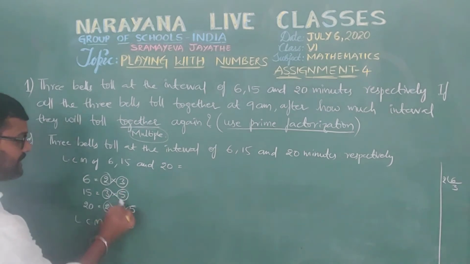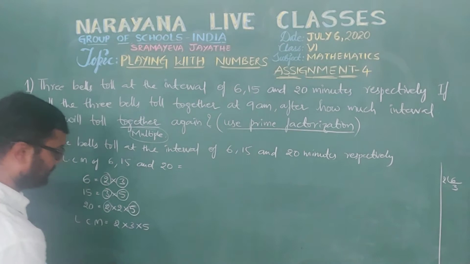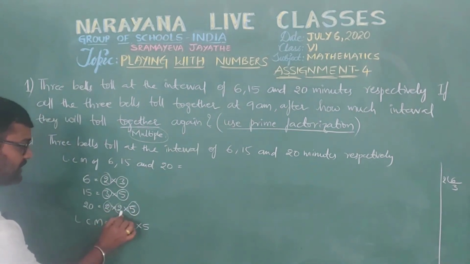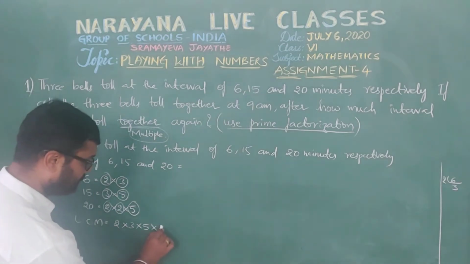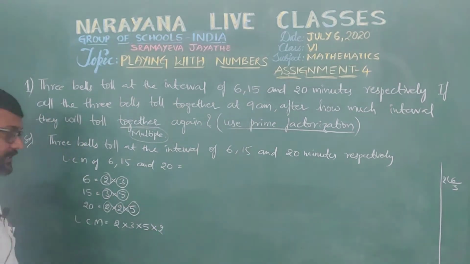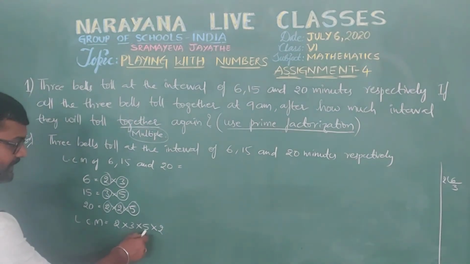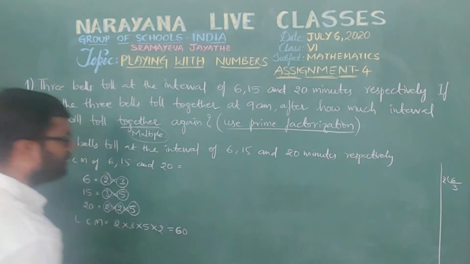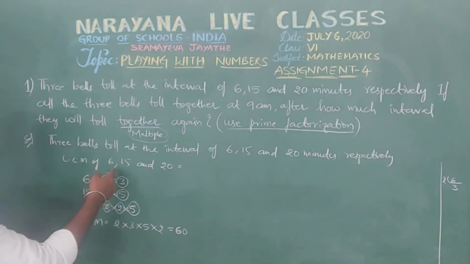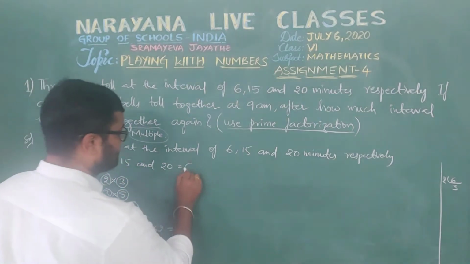Now here 5 is there, here 5 is there, common, now take it as a single 5. Now 2 is the left one, that also you need to take, means the extra factor. So 2 3s are 6, 6 5s are 30, 30 2s are 60. That means LCM of 6, 15 and 20 is 60.